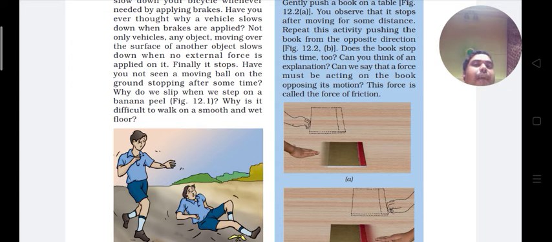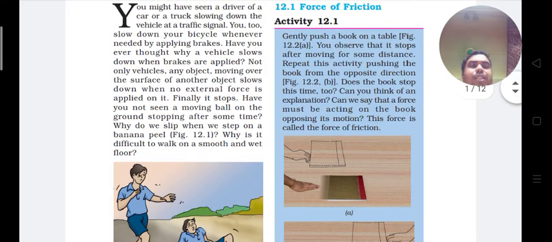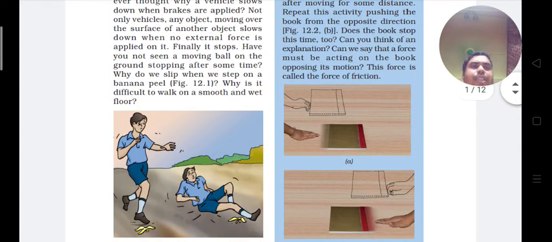When the force is applied by our push to move the book towards the left side, then the force of friction acts towards the right side. That means from this activity you can say the frictional force always acts in the direction opposite to the applied external force.